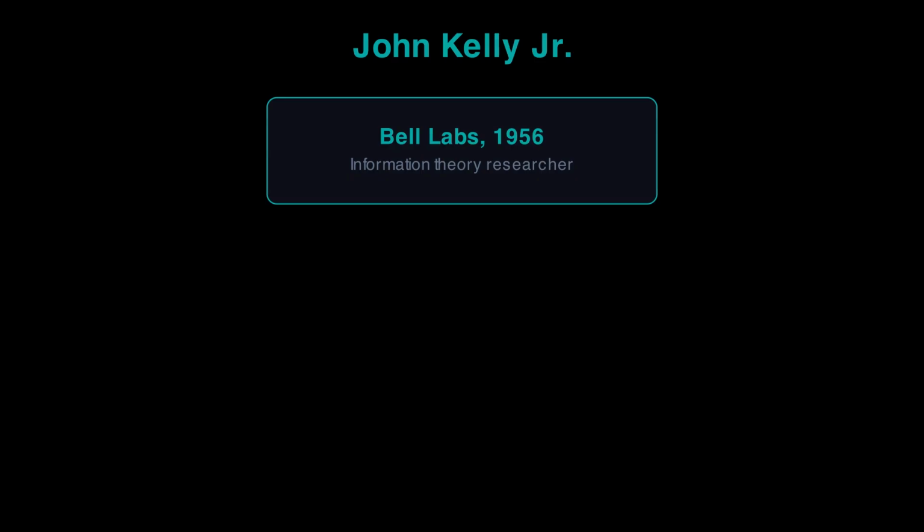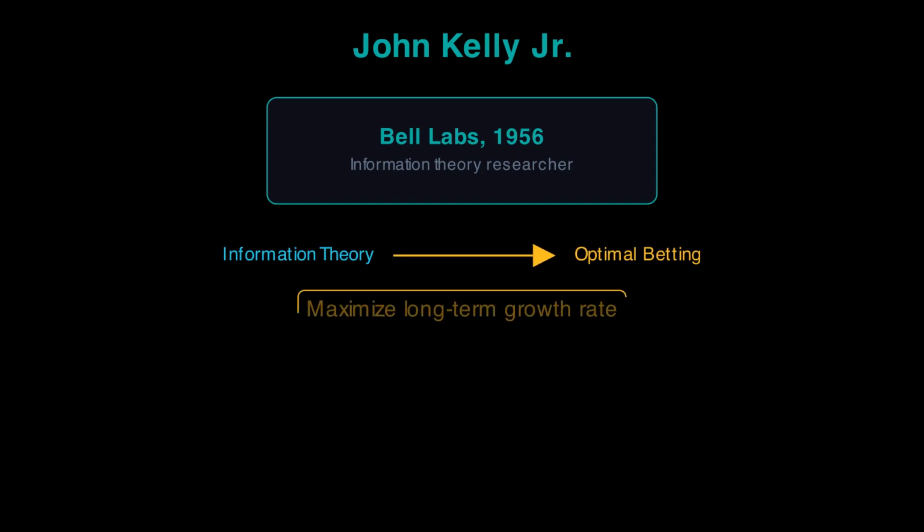In 1956, John Kelly, a physicist at Bell Labs, solved this problem. He wasn't thinking about gambling. He was working on information theory and noisy telephone signals. But the math translated perfectly to betting. His formula tells you the exact fraction of your bankroll to wager to maximize long-term growth.